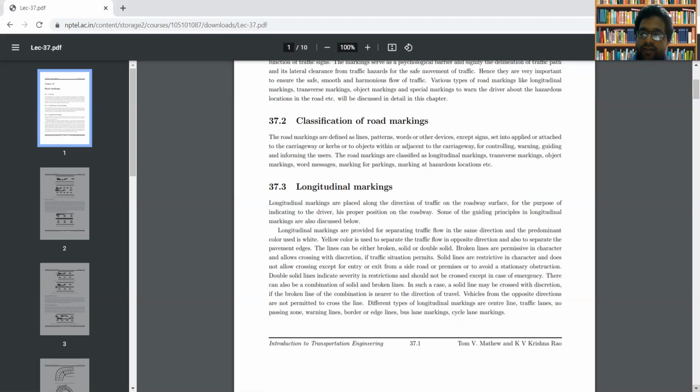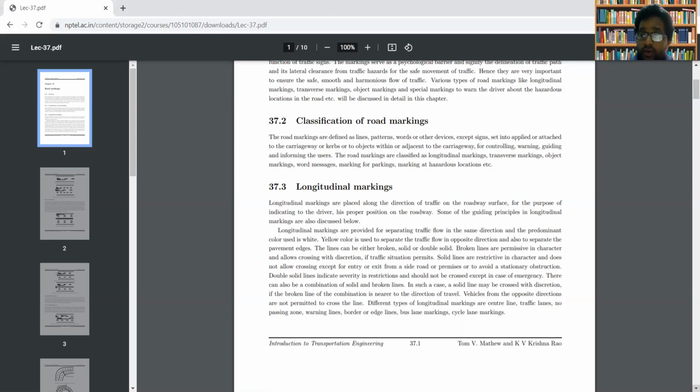In case of traffic flow in the opposite direction, yellow color is used. And this yellow color is used to separate the pavement edges. These longitudinal markings can be either in the form of broken, solid or double solid. Now, the broken lines are permissive in character and allow crossing with discretion.